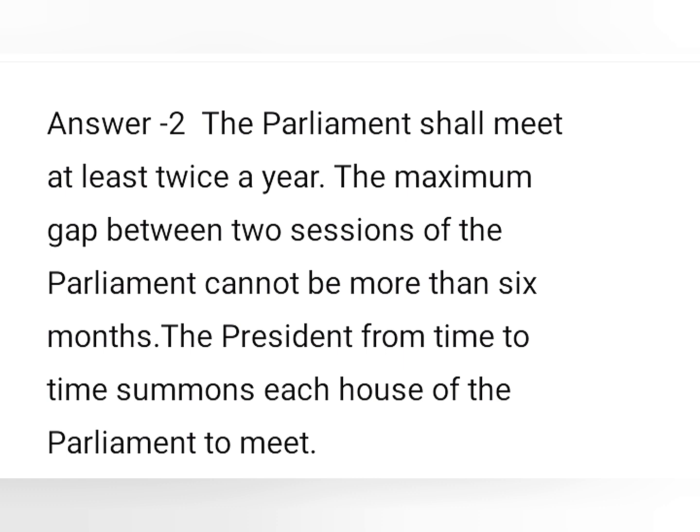The President from time to time summons each House of the Parliament to meet, but the President does not adjourn. It all depends on the presiding officer. In adjournment, what happens is that it suspends the work in a sitting for a specified time. So the power of adjournment lies with the presiding officer, not the President.